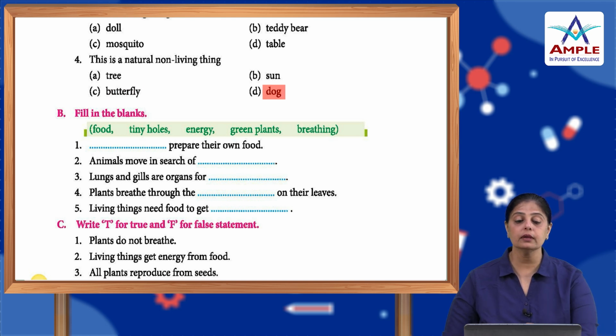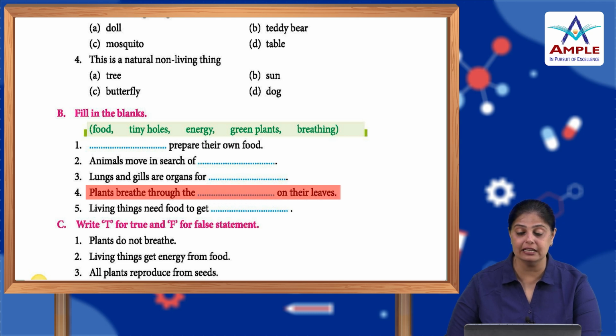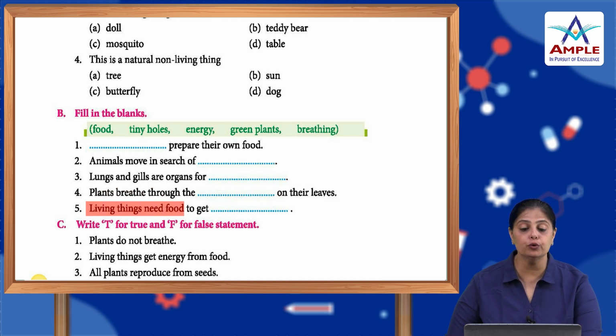Now, fill in the blanks. Dash prepare their own food. Who prepares their own food? The green plants prepare their own food. Animals move in search of food. Lungs and gills are organs for breathing. Plants breathe through the tiny holes on their leaves. Living things need food to get energy.